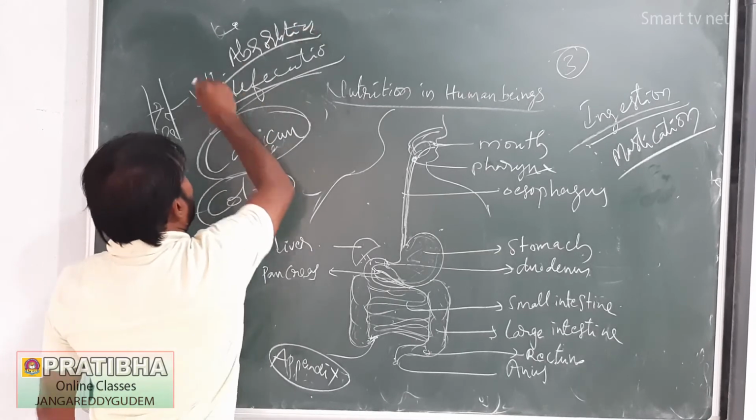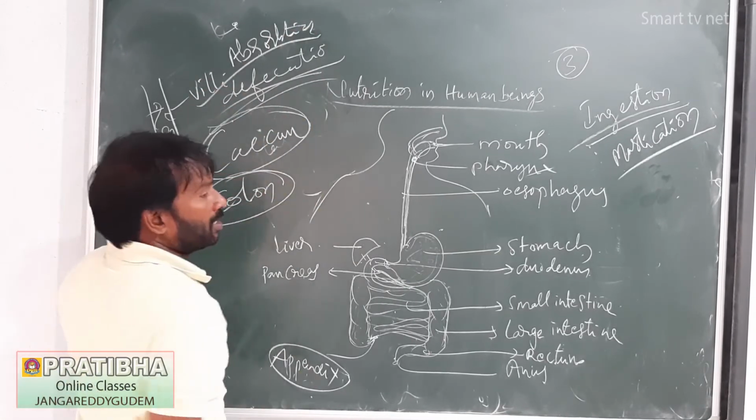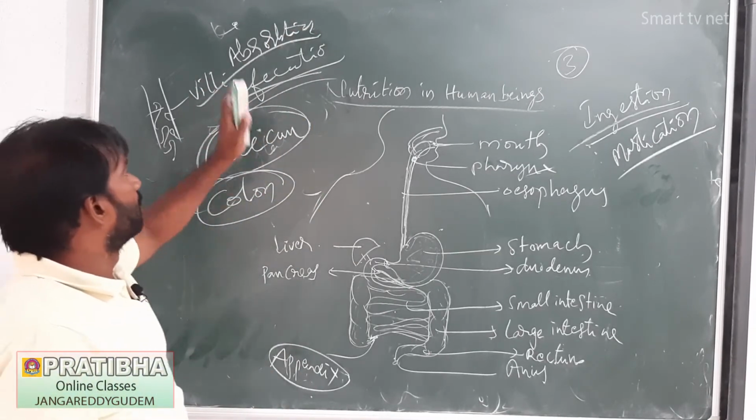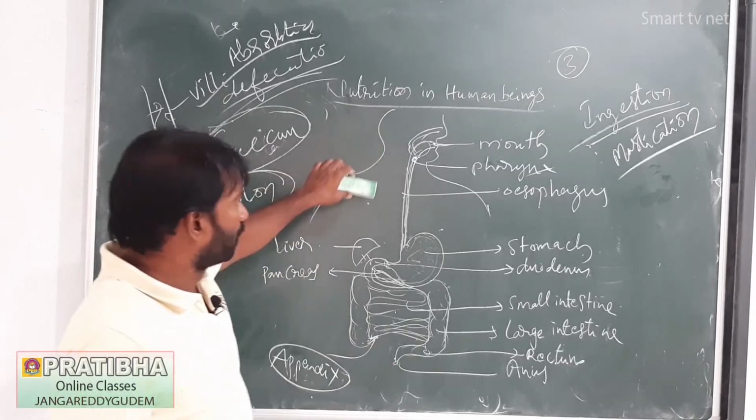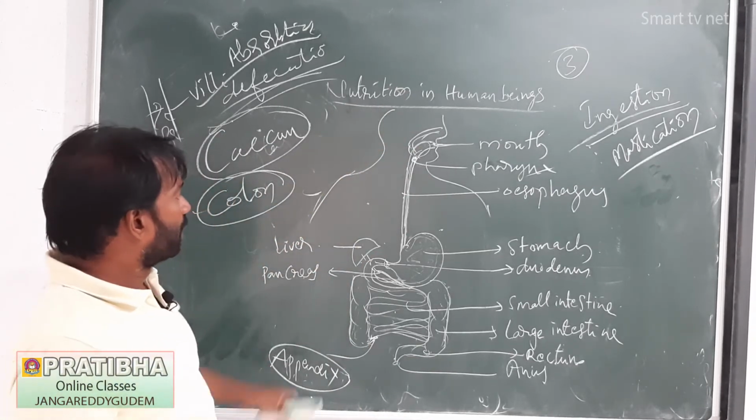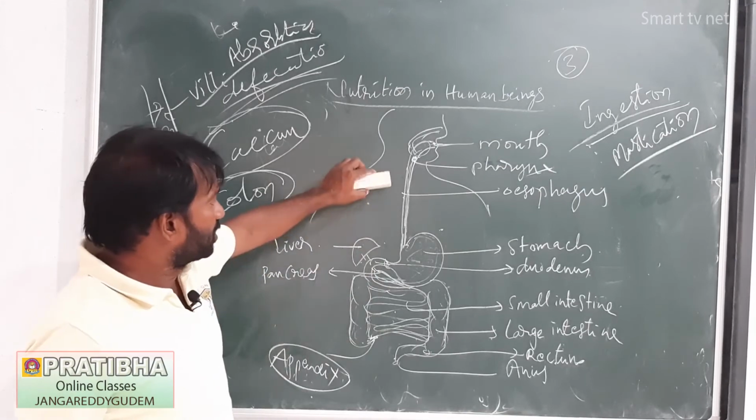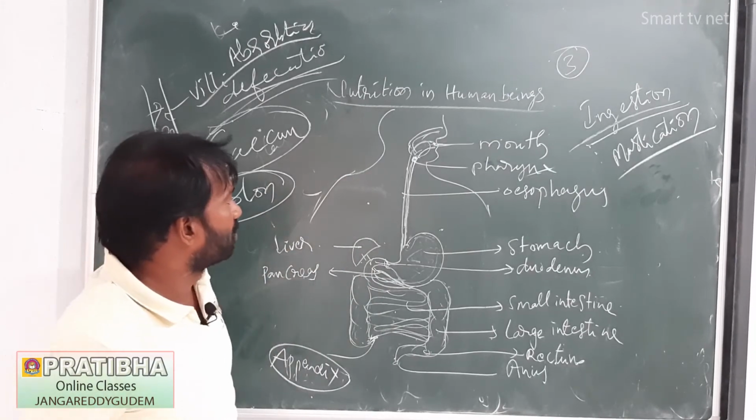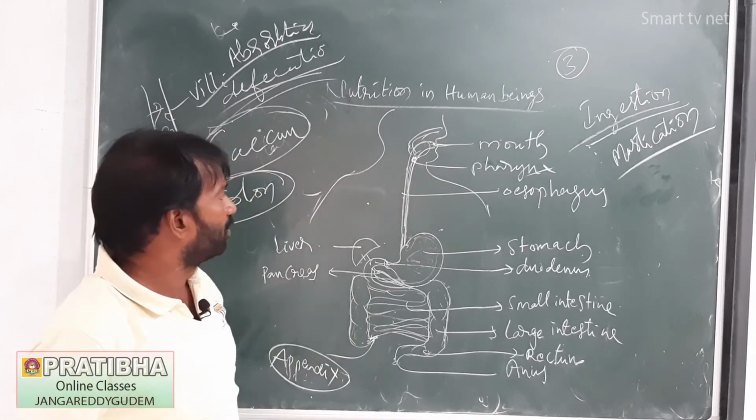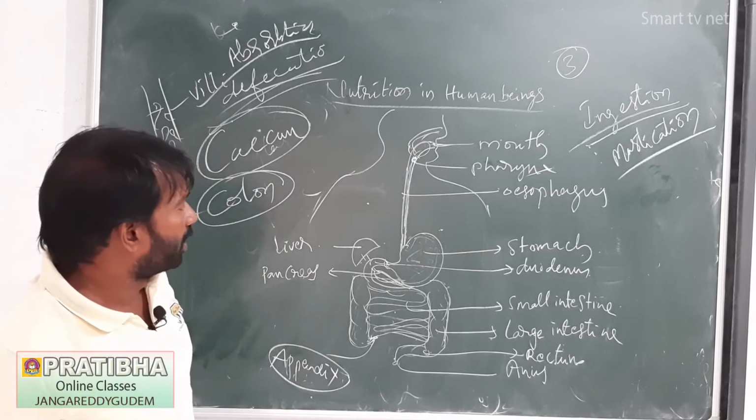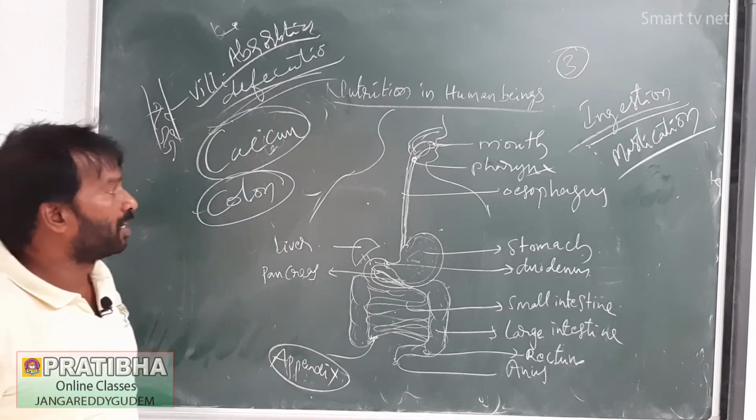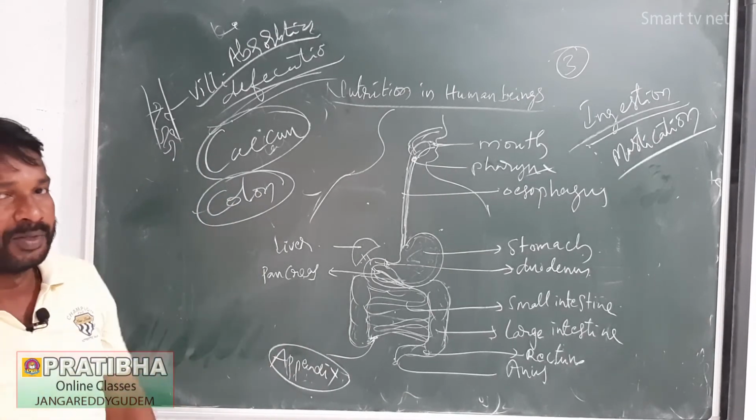Absorption. Undigested food being sent outside through the anus is called defecation. This is the human digestive system. If you observe the various enzymes and their locations, the salivary glands are located in the mouth. That enzyme is amylase, or ptyalin.